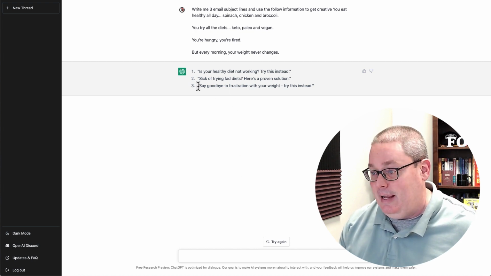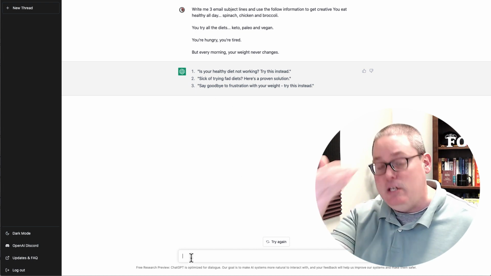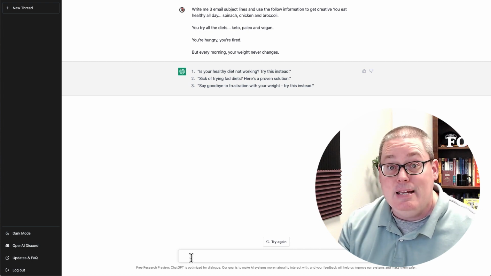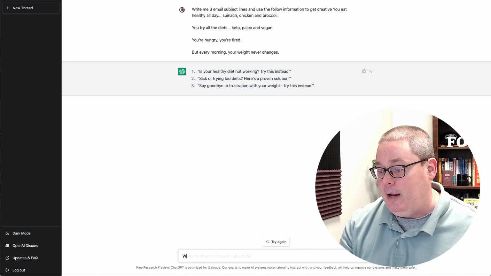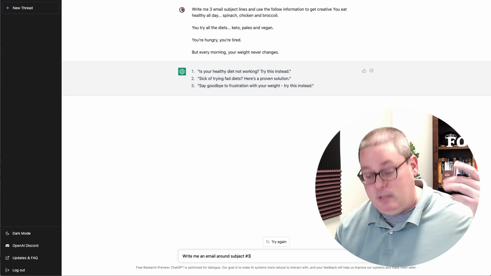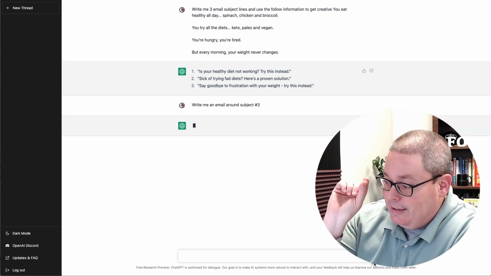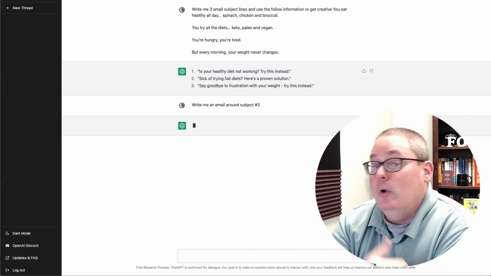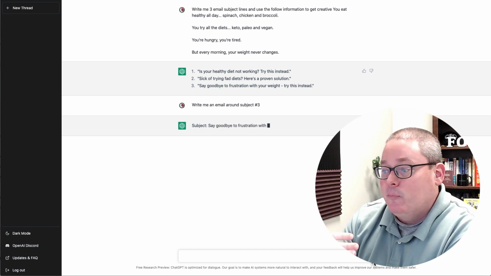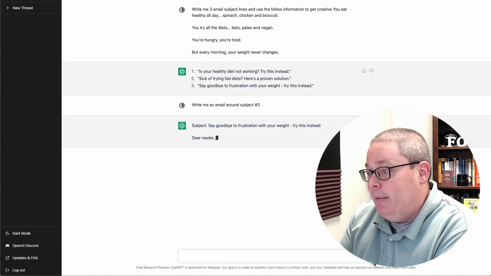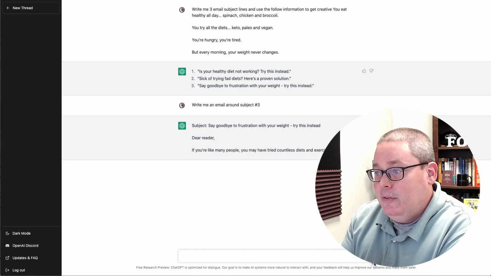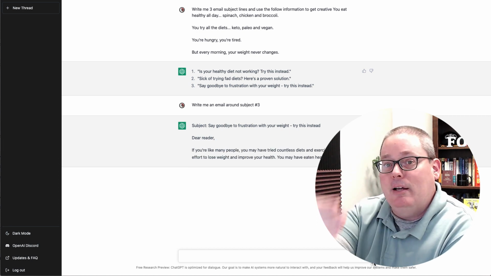Try this instead. Then you continue your chat with ChatGPT and OpenAI, and you can say, go ahead and write me an email around subject number 3, and you simply say go or click the arrow, and you are going to continue your conversation. And this is actually the best AI that I've worked with, in the idea of you are having a conversation with it.